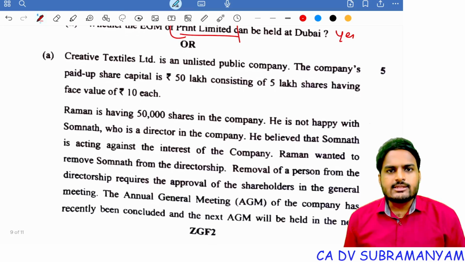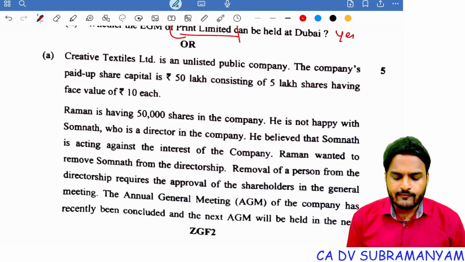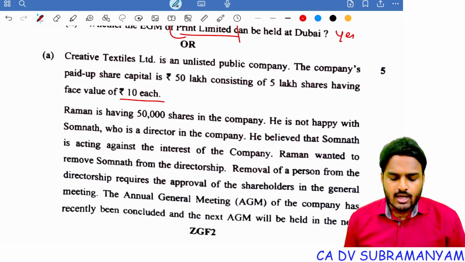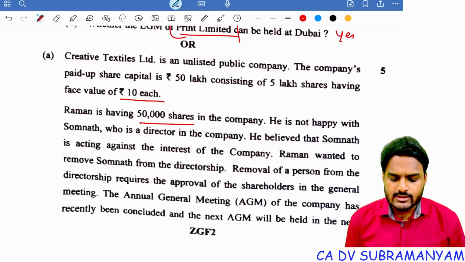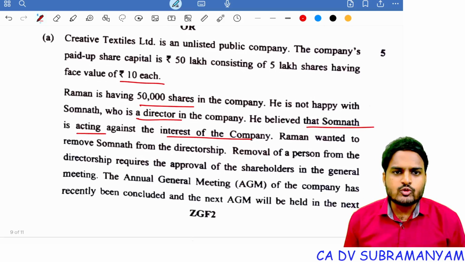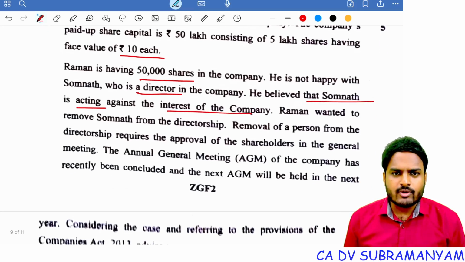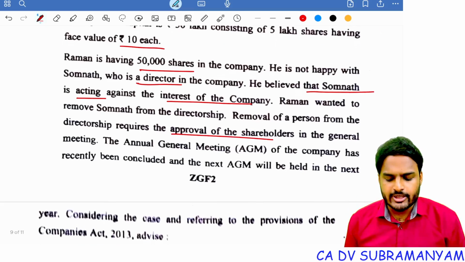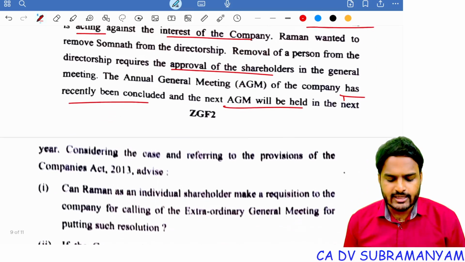Creative Textiles Limited is an unlisted public company. The company's paid up share capital is rupees 50 lakhs, consisting of 5 lakh shares having face value of rupees 10 each. Raman is having 50,000 shares in the company. He is not happy with Somnath, who is a director in the company. He believed that Somnath is acting against the interests of the company. Raman wanted to remove Somnath from directorship. Removal of a person from directorship requires the approval of shareholders, correct, in the general meeting. AGM of company has recently been concluded and the next AGM will be held in the next year.